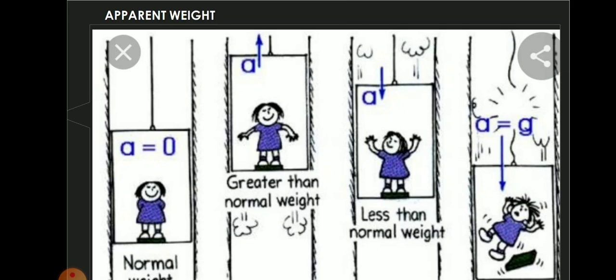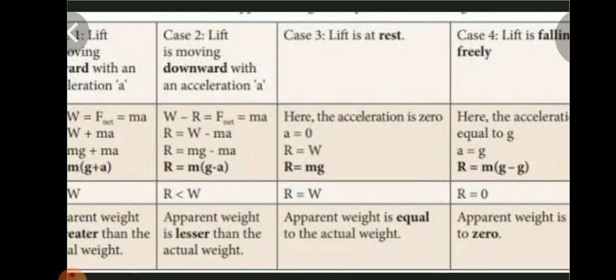There is a table given to understand more about this apparent weight. See the table. You have 4 cases. See case 1. Lift is moving upward with an acceleration a. Here R minus W is equal to ma. So we can write it as R is equal to W plus ma.